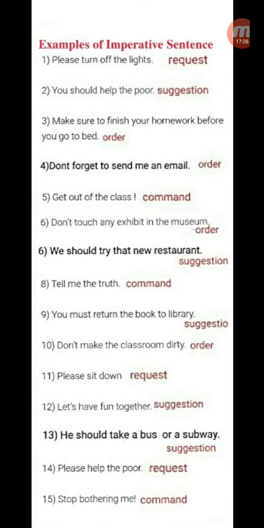Please sit down. It's a request. Let's have fun together. Suggestion. He should take a bus or a subway. Suggestion. Please help the poor. It's a request. Stop bothering me! Command. So these are the examples of imperative sentence. I hope you are able to understand what I am trying to explain.